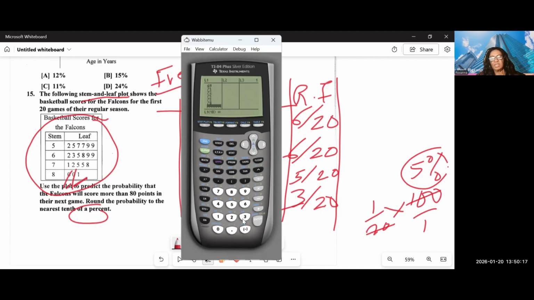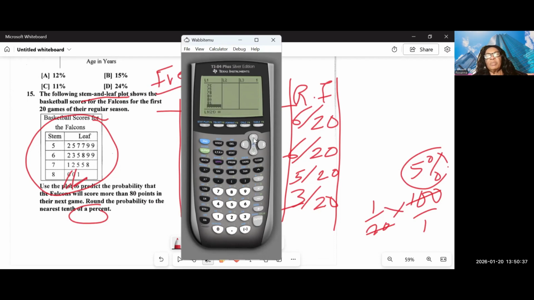All right, so the next number is 80. The next number is 80. And the next number is 81. There should be 20 of them, and I have 20 of them.